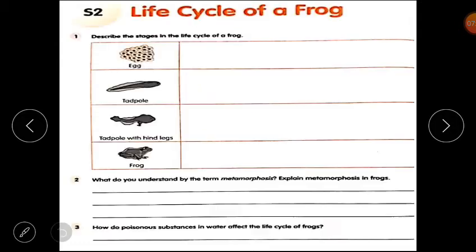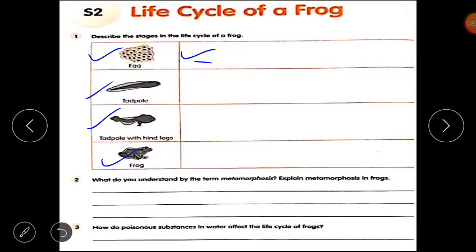Now students, please open your worksheet. Describe the stages in the life cycle of a frog. So you have to describe the stages in the life cycle of a frog. First one is egg. You have to describe the eggs. Then tadpole. Then tadpole with hind legs and frog. So you have to describe these stages. Like egg, in the life cycle of a frog, a frog lays lots of eggs. Each egg has a jelly-like covering. You have to describe the eggs in this way. So you have to complete this table.